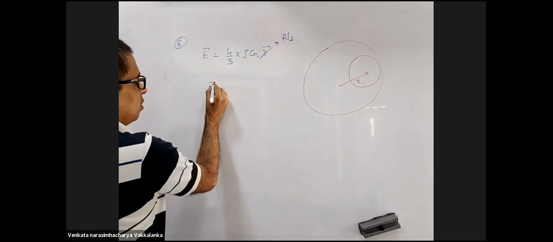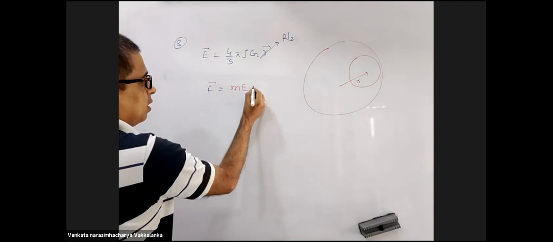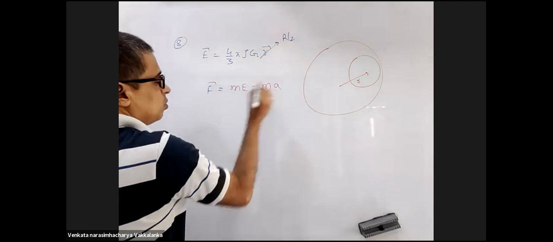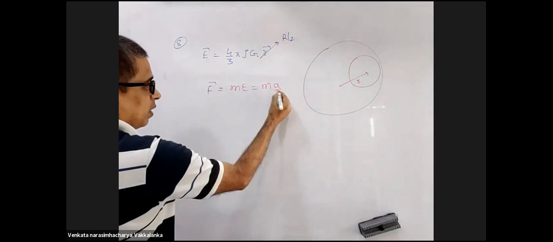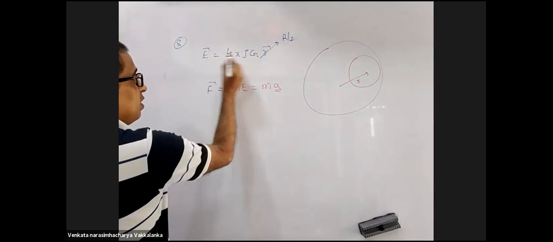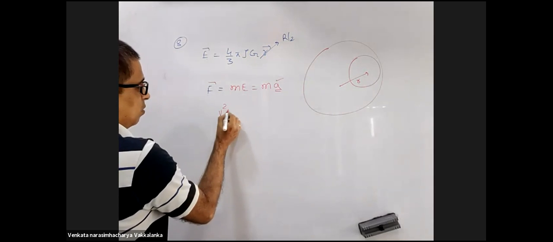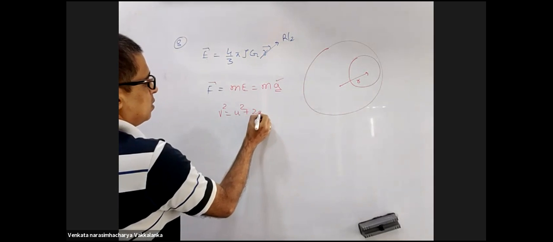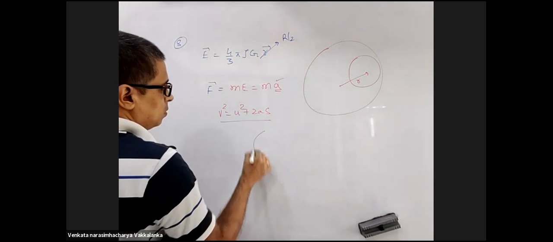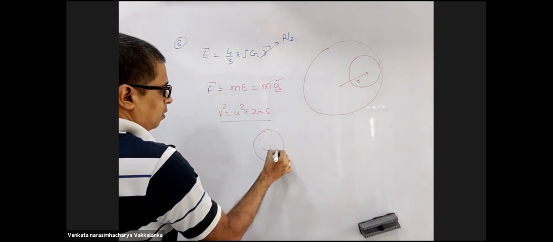I know field. Force is M into field. This is equal to mass into acceleration. So I know the acceleration. Field is constant, force is constant, acceleration is constant. V square is equal to U square plus 2AS. But the direction will keep changing now?